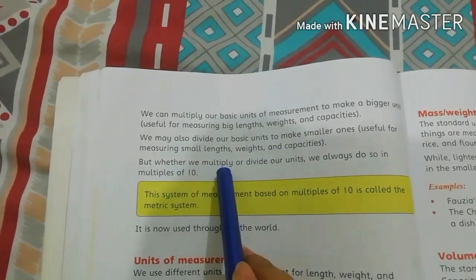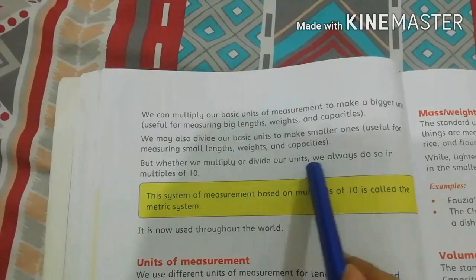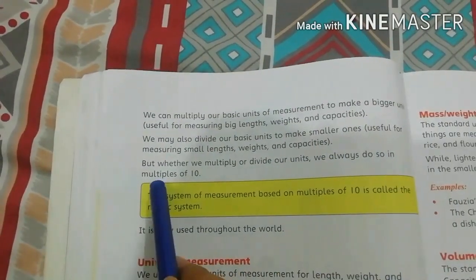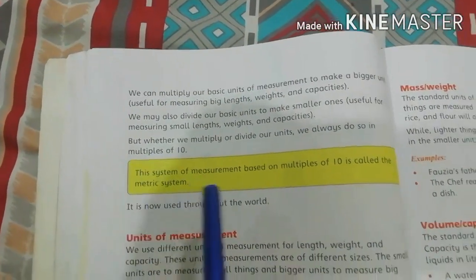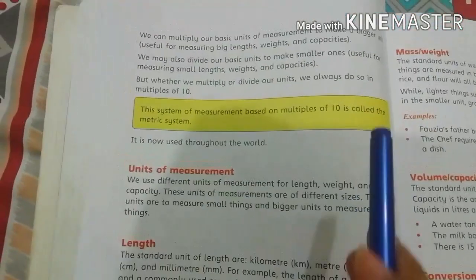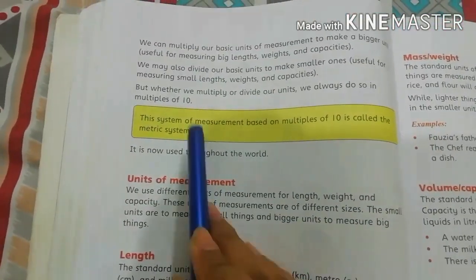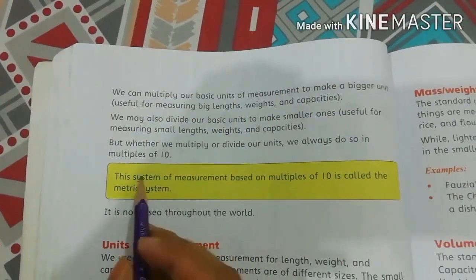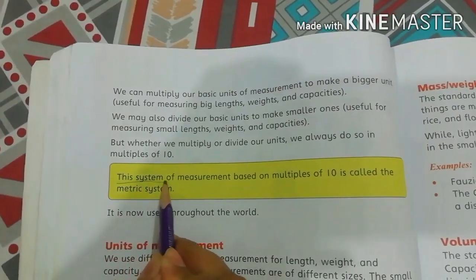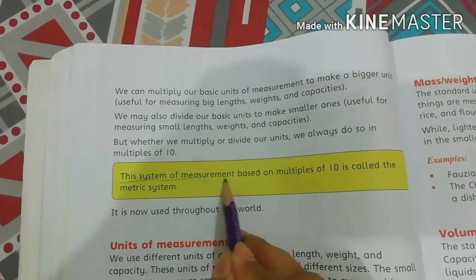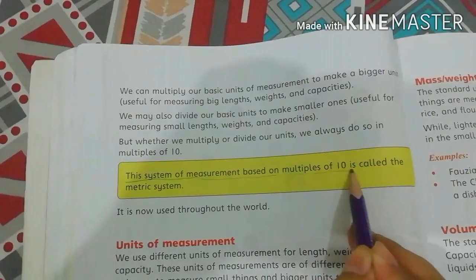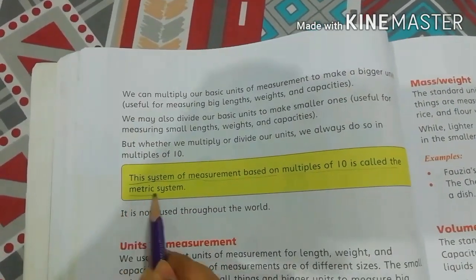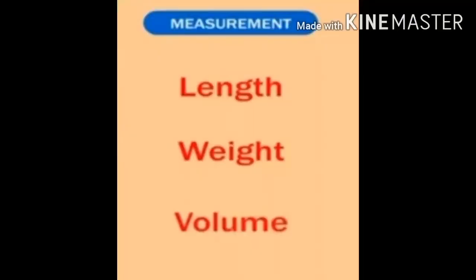But whether we multiply or divide our units, we always do so in multiples of 10. So dear students, this is the definition of the metric system. Students, you have to learn this definition. The system of measurement based on multiples of 10 is called the metric system.